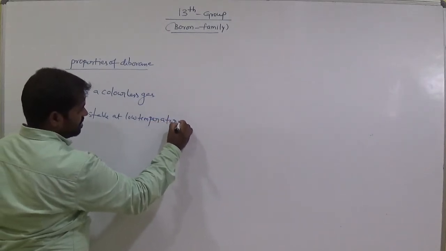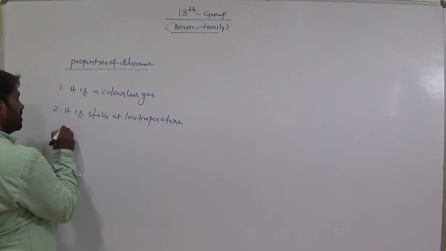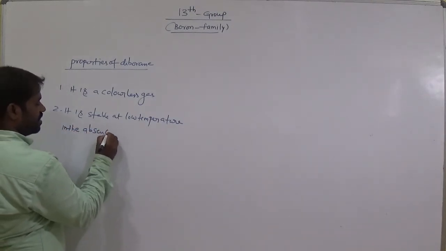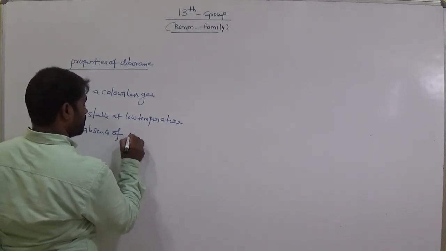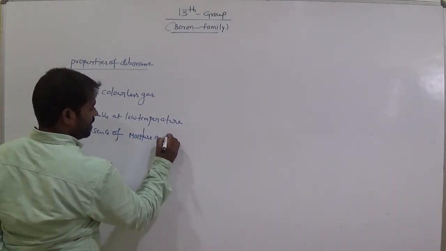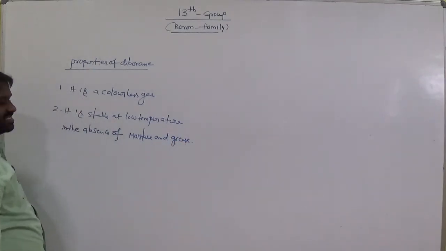It is stable at low temperature, in the absence of moisture and grease.